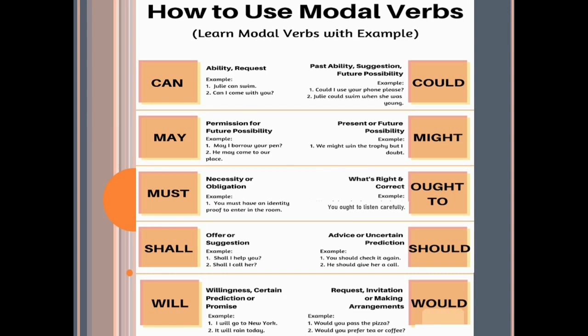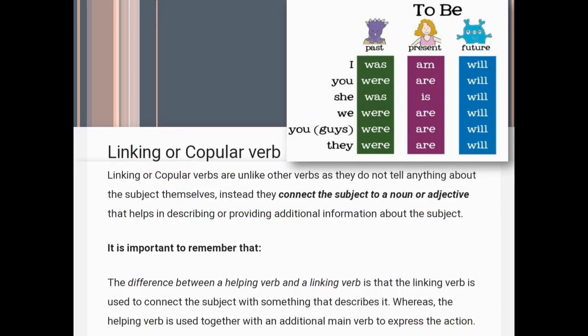And the past form of will is would, that is showing the request, invitation or making arrangement. See the examples: would you pass the pizza, and would you prefer tea or coffee? So in the first sentence it is a type of request and in the second sentence it is a type of invitation or suggestion. Next type is linking or copular verb.